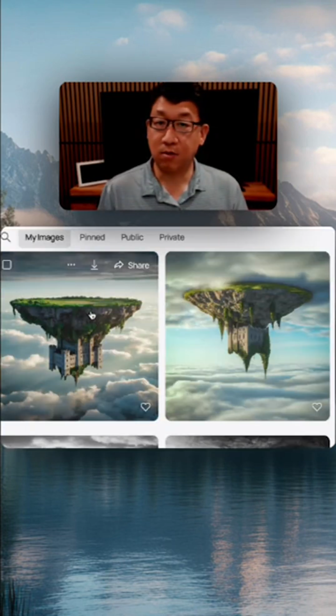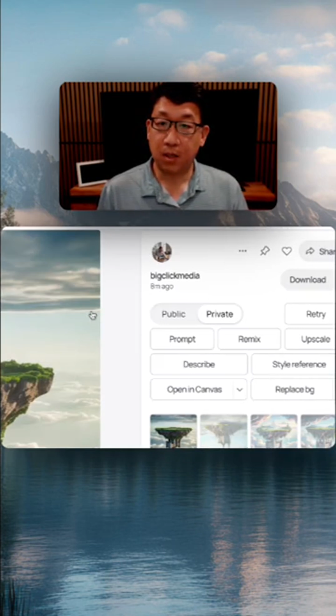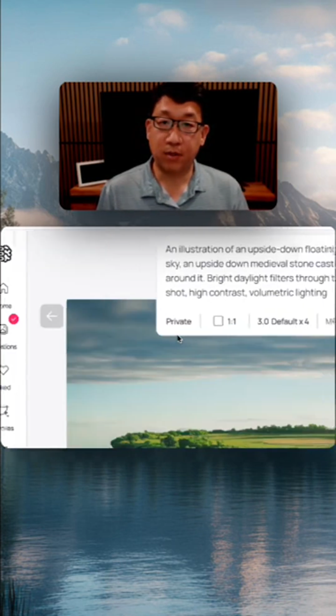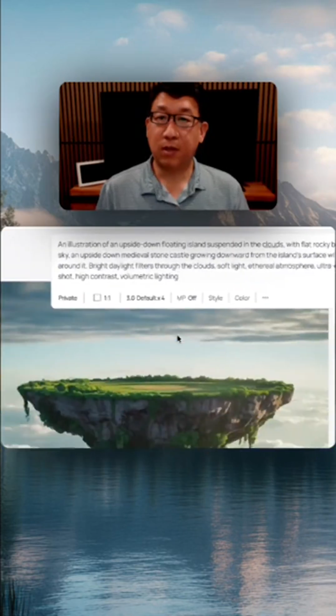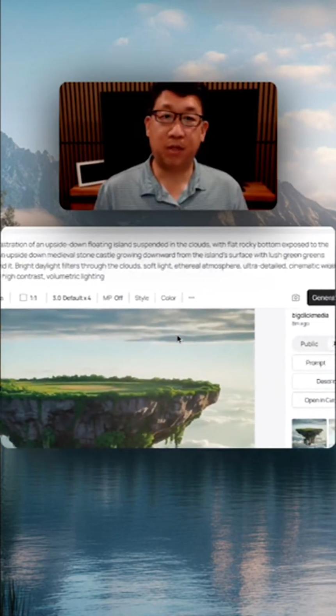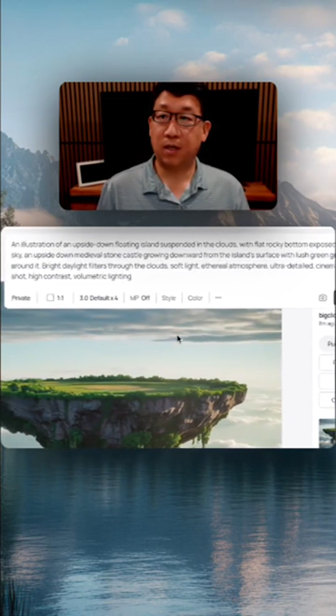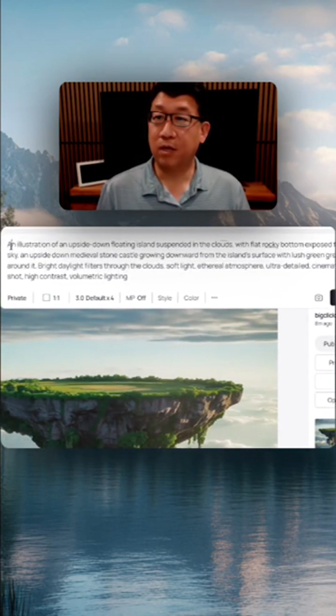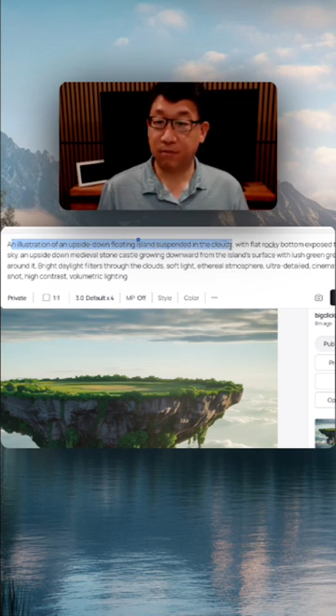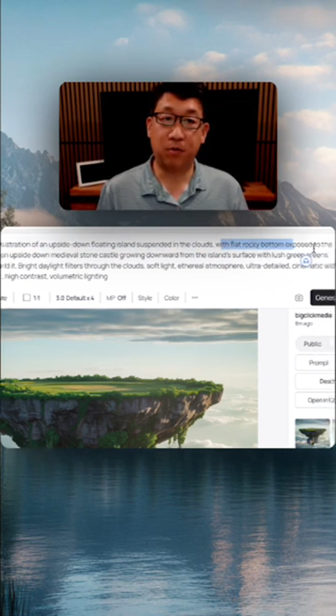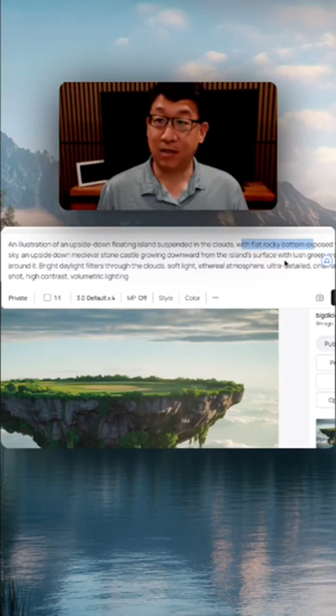Same thing here. Let's go to this one. And let's go to the prompt. And you can read my prompt here, and I modified it just a little bit, I believe. Let's see. An illustration of an upside-down floating island suspended from the clouds, so that's what's happening, with a flat, rocky bottom exposed to the sky.